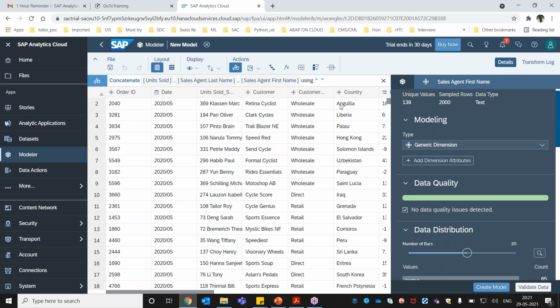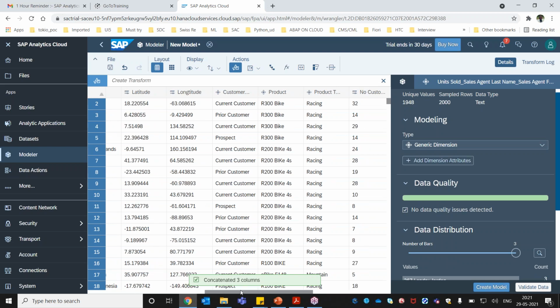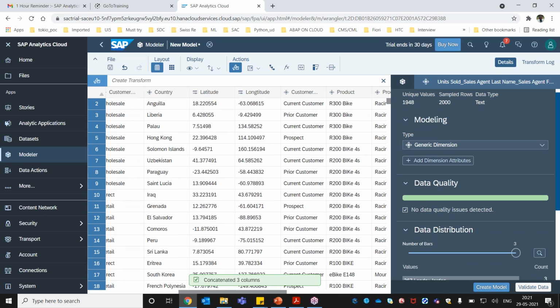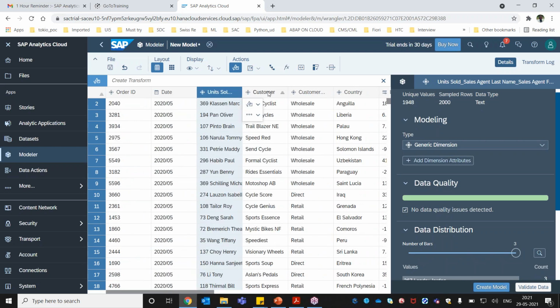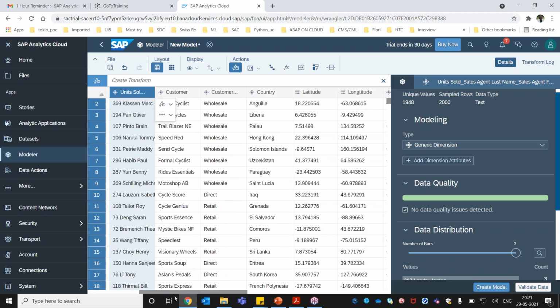The moment you concatenate, the system is going to create a new column here. The system is a little slow. Let me try to scroll to the right. All right, so the concatenation is completed. Let me quickly see where this column goes. Just a moment, I'm trying to see where this concatenation is, and somehow the data is not showing here for the first name and last name.